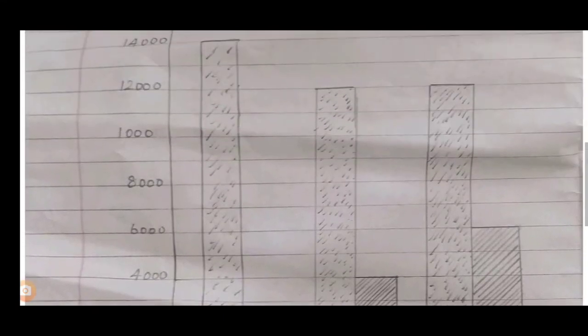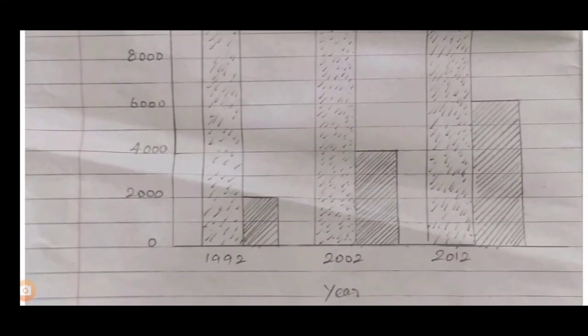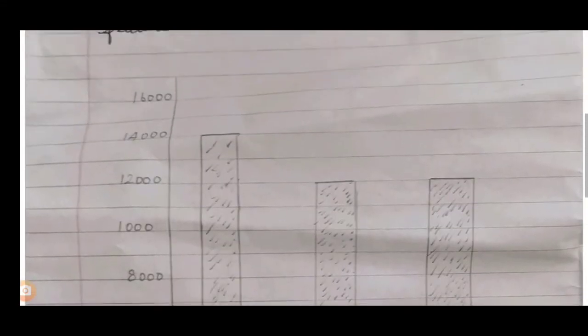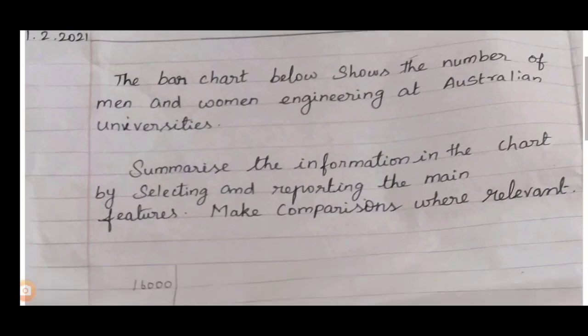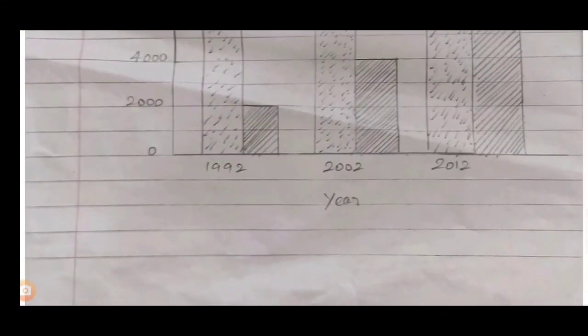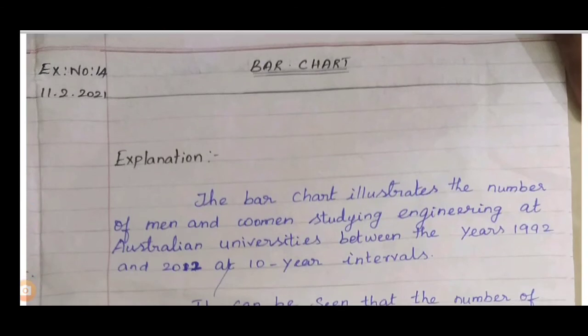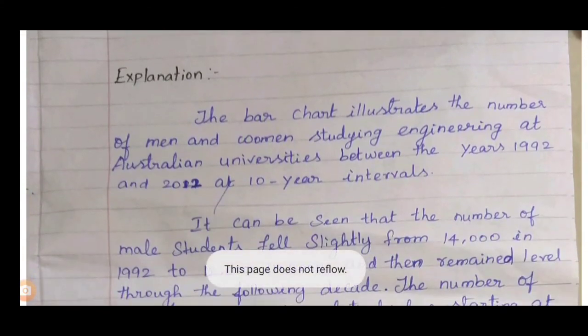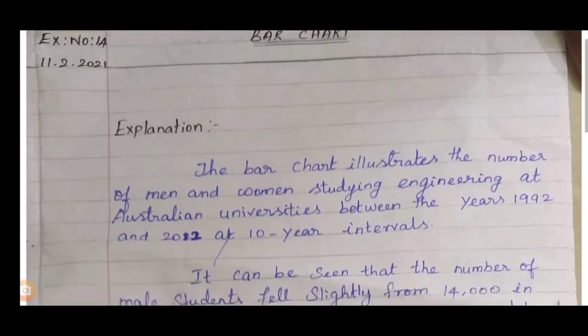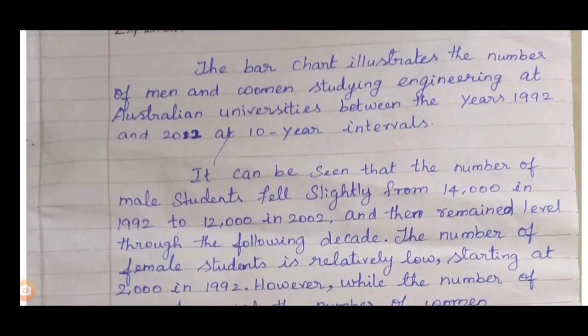This is the x-axis and y-axis, and here you can see the differentiation between men and women engineering students at the Australian University. So let's see the paragraph here. First, the bar chart explanation. The bar chart illustrates the number of men and women studying engineering at Australian University between the years 1992 to 2012 at 10 year intervals.